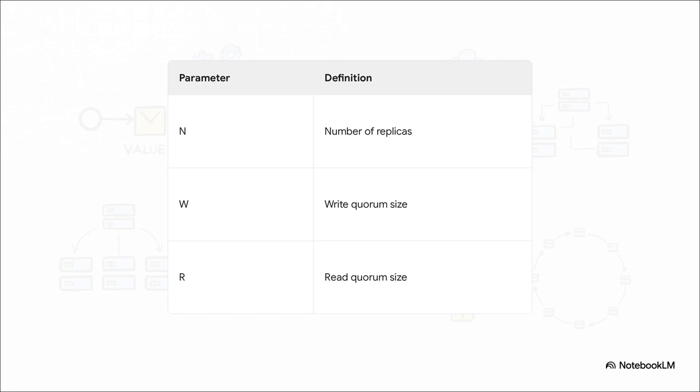It relies on 3 tunable parameters: N, which is the total number of replicas, W, the number of write acknowledgements needed, and R, the number of read responses needed. Basically, if W plus R is greater than N, strong consistency is guaranteed, because there will always be at least one overlapping node with the latest, most up-to-date data.